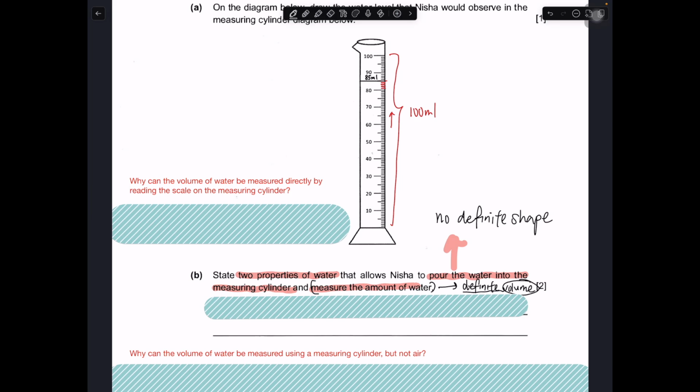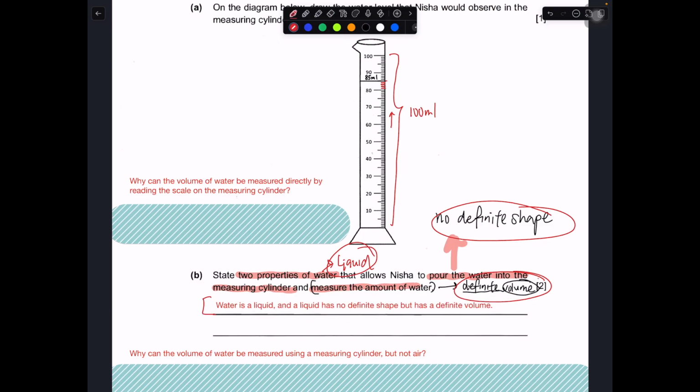So the two properties in this case are no definite shape and having a definite volume. These are the properties of any matter that exists in a liquid state. Water exists in a liquid state at room temperature, and this is what we are talking about. So how do you answer this? Water is a liquid, and liquid has no definite shape and has a definite volume. These are the two key ideas.